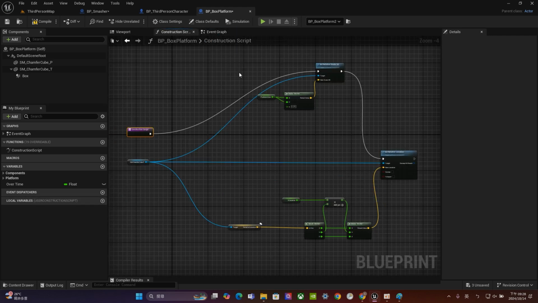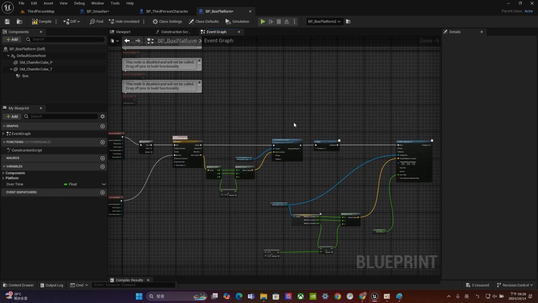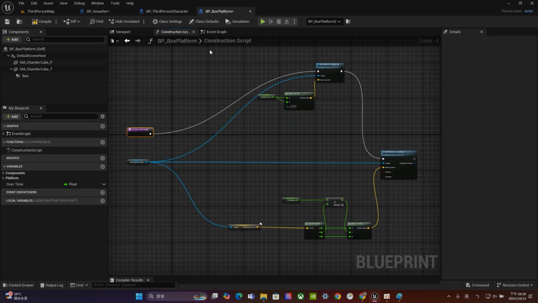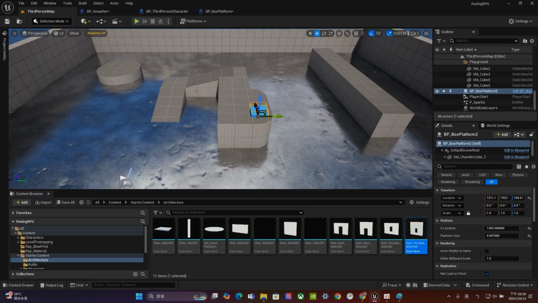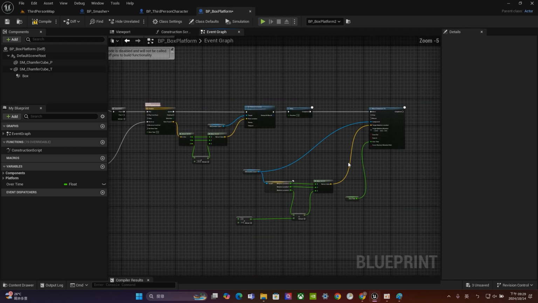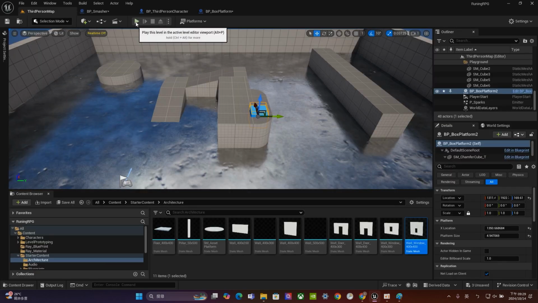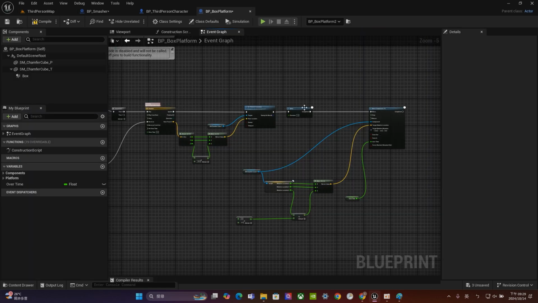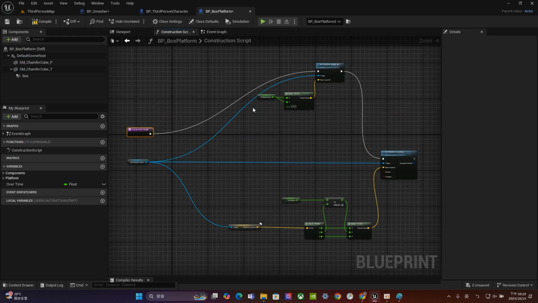And what's the difference between the construction script and the event graph? The difference is that the construction script is basically for the editor, alright? If you code right here, the things will just show up inside the editor. But if you code inside the event graph, all the things you did right here will show up after you start the game. Okay? After you press the play button, the things you did inside your Blueprint will show up. That's the major difference. This one will work after the game starts, and this one will work while you are editing your game scene.